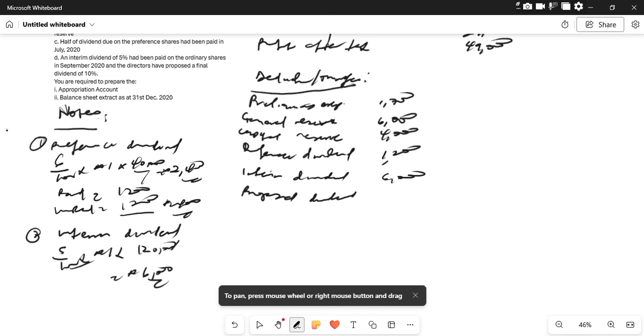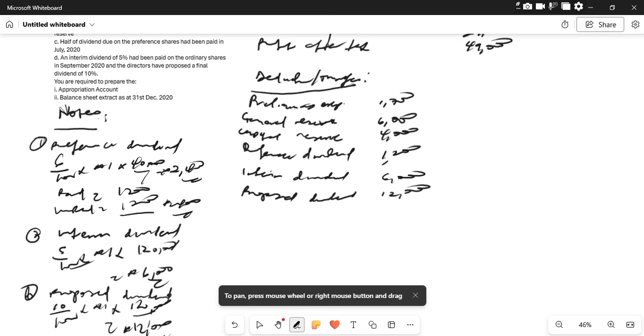Number three, proposed dividend. How much is that? That's 10% of 1 naira multiplied by 120,000 units of shares. That will give us 12,000 naira. So we have the proposed dividend as 12,000. Okay, so we've been able to do that.